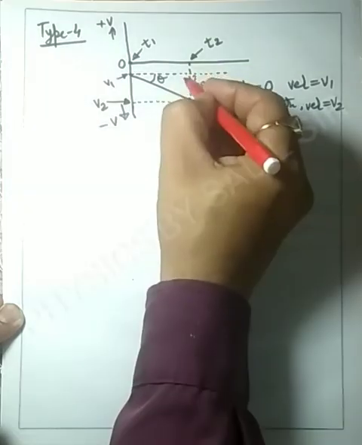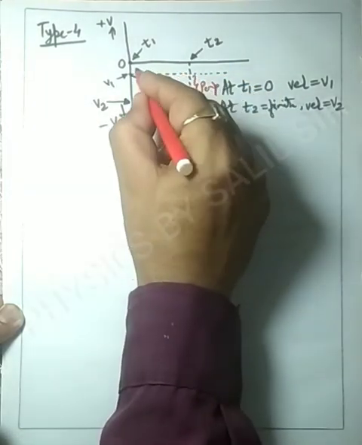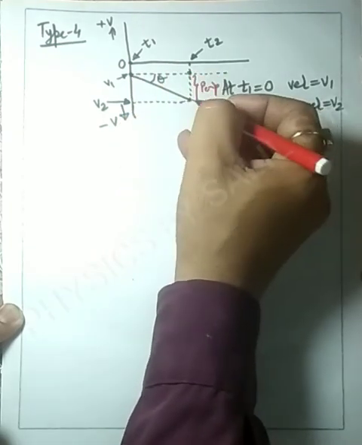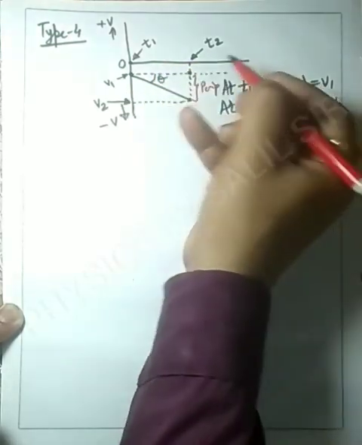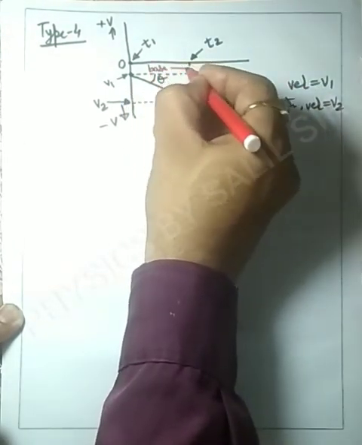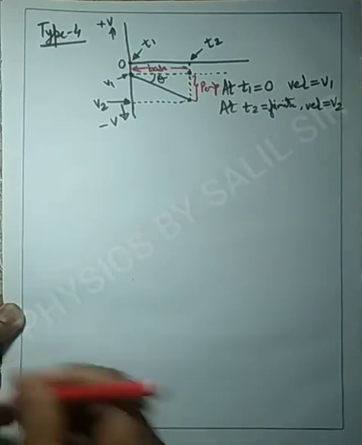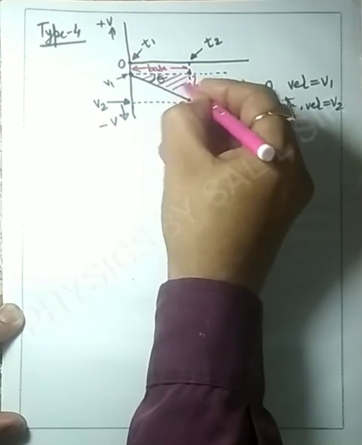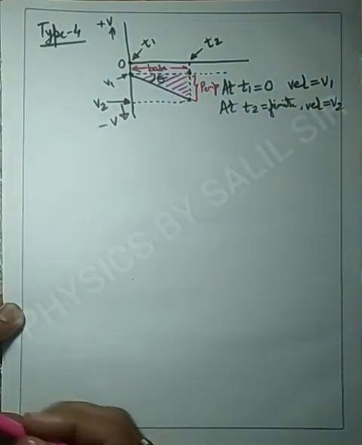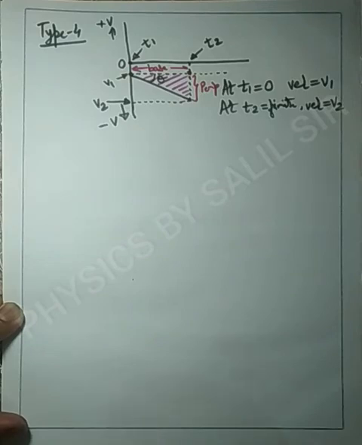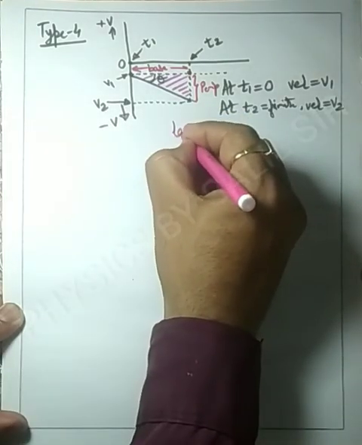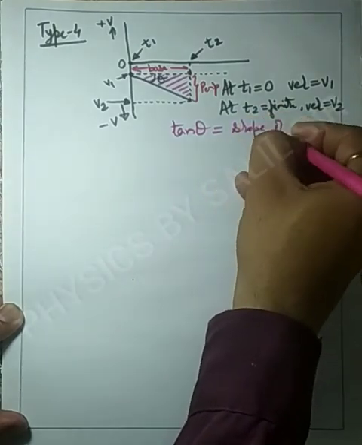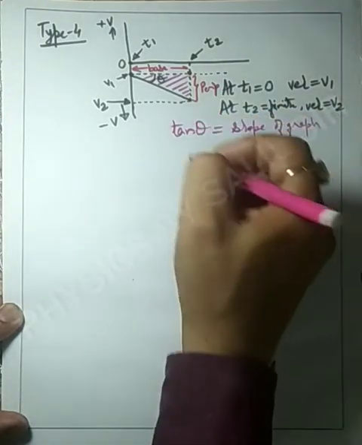And what will be the base? Base is the distance from this point to this point. So we can observe this as the base. Means we will talk about only this triangle. Our aim is to find out tan theta, which represents the slope of the graph. How can we find tan theta?